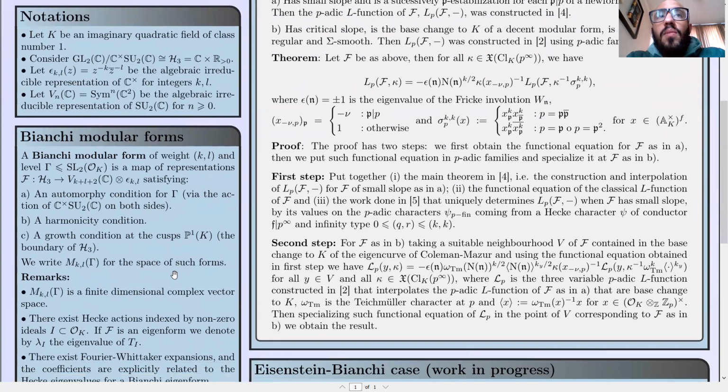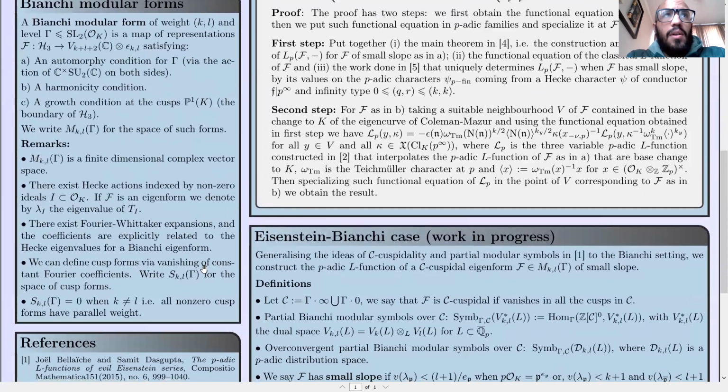A Bianchi modular form of weight (k, l) and level gamma is a map of representations F from the hyperbolic 3-space to the tensor product of the two irreducible representations introduced above. Such a map satisfies an automorphic condition for gamma, a harmonicity condition, and a growth condition at the cusps, that is, the boundary of the hyperbolic 3-space. We write M_{k,l}(gamma) for the space of such forms.